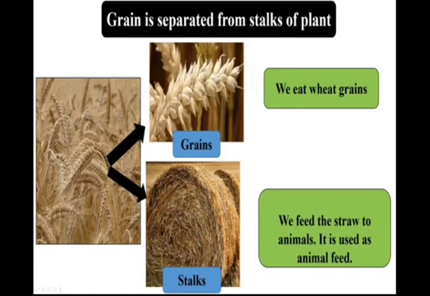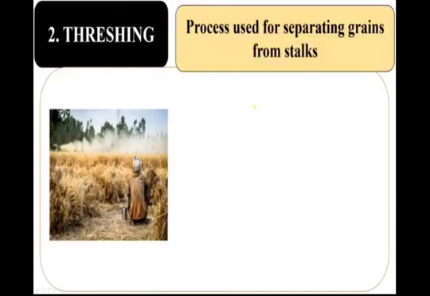After harvesting the wheat plant, the grains are separated from the stalks, right? I have told you about this already, but I didn't tell you how the grains are separated from the stalk. Which methods are used? Threshing is a process used for separating grains from stalk.